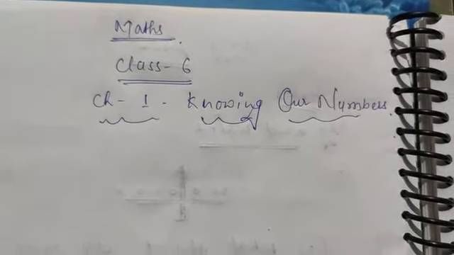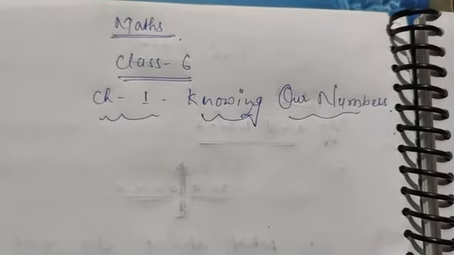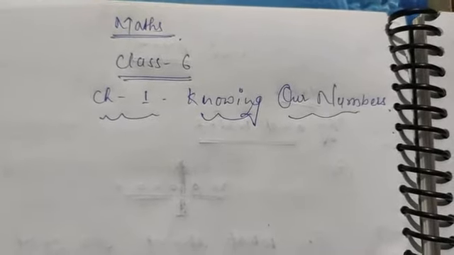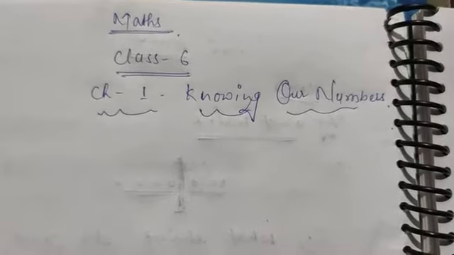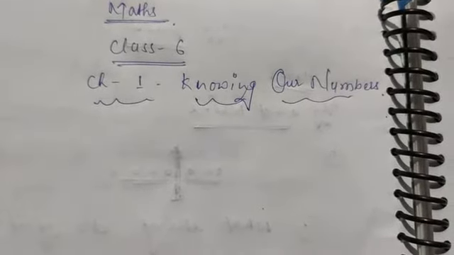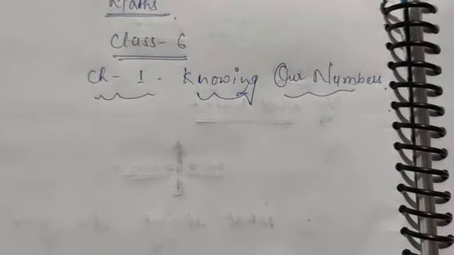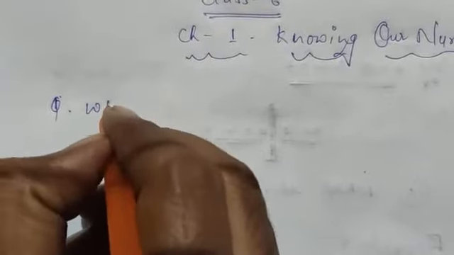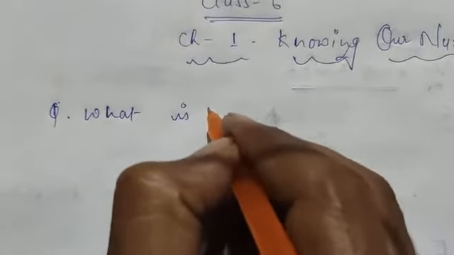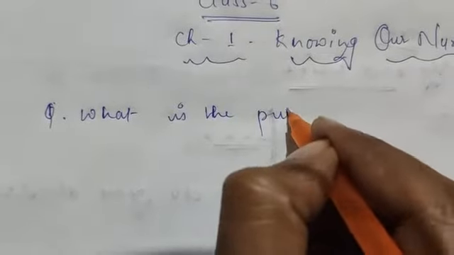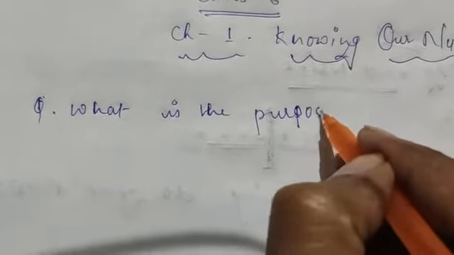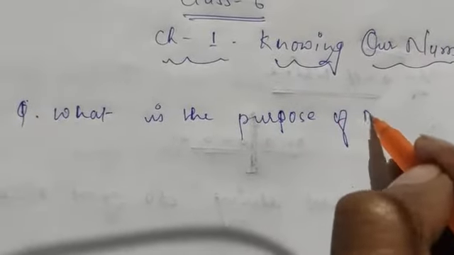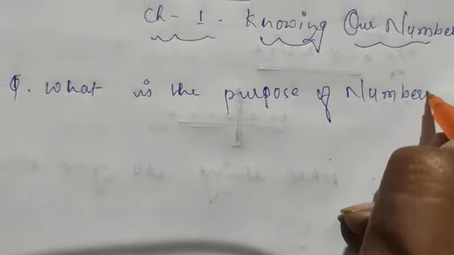Today, we will discuss our textbooks. Mathematics textbook, chapter 1 of class 6, Knowing Our Numbers. So, the first question that arises here is: what is the purpose of numbers?